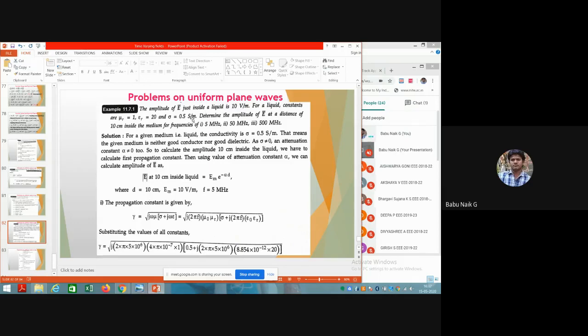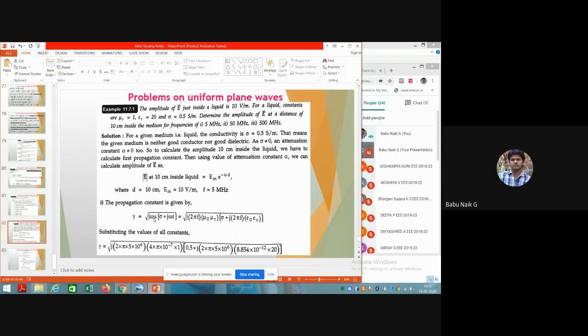Now you can take the given data from this problem. For the liquid, they have given the distance as 10 centimeter, and the electric field amplitude as 10 volt per meter, and for that particular frequency we need to calculate the propagation constant. Okay, so now let us take the propagation constant, which has the formula gamma is equal to under root of j omega mu into sigma plus j omega epsilon.